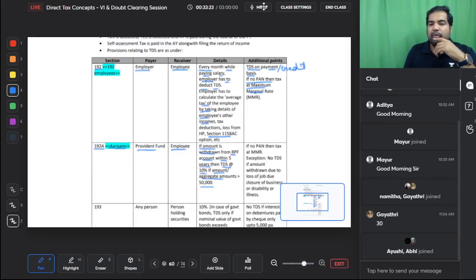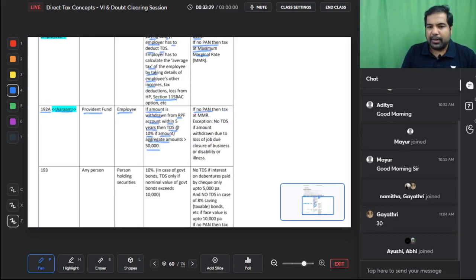What if it's below 50,000 or up to 50,000? Then in that case it will be taxable, but there will be no TDS. If no PAN, then taxes on MMR. Exception: no TDS if the amount is withdrawn due to loss of job, closure of business, or disability or illness. This is 192A.